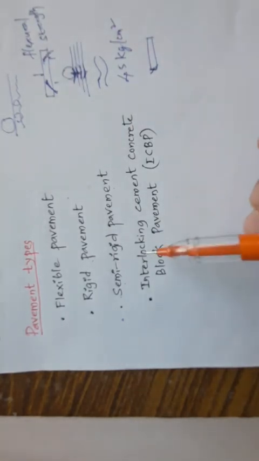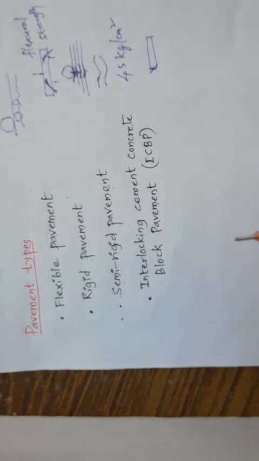The next is interlocking cement concrete block pavement, which we generally call ICBP. This consists of cement concrete paving blocks, what we see in front of our college. The pavers, what we call, are nothing but interlocking cement paver blocks of specified size, strength, and shape, properly laid over the well compacted soil subgrade or even some base, and a layer of bedding sand as specified. The gaps between the paver blocks are filled with joint filling sand and vibrated so that they provide adequate interlocking between the blocks.